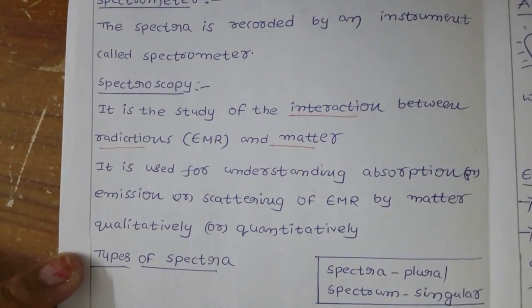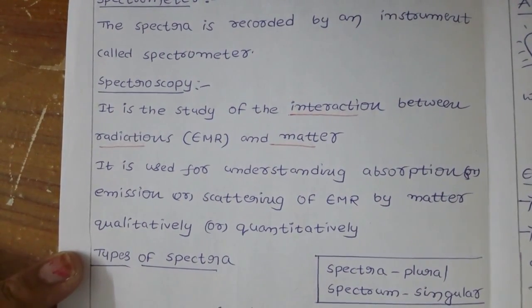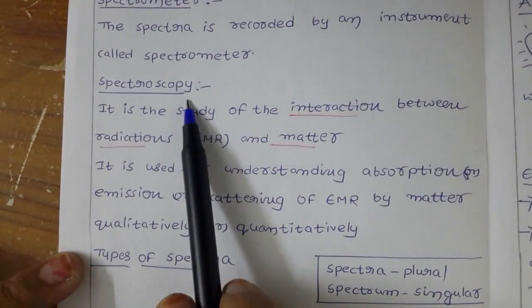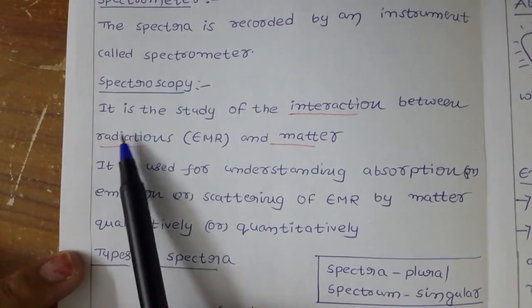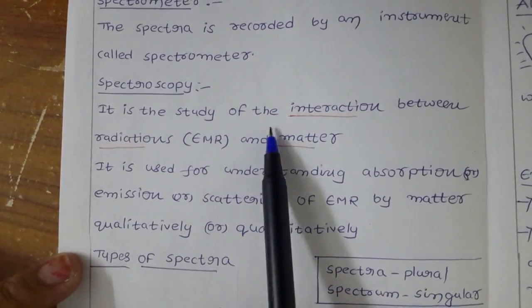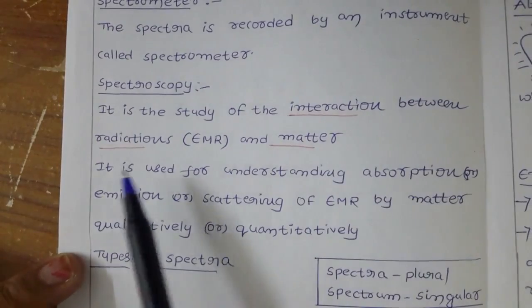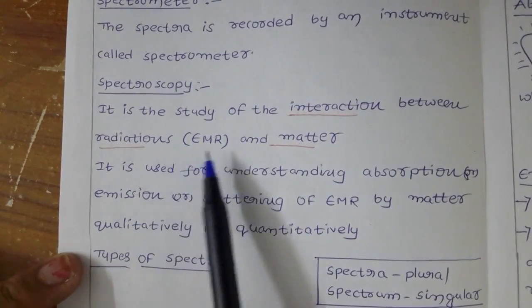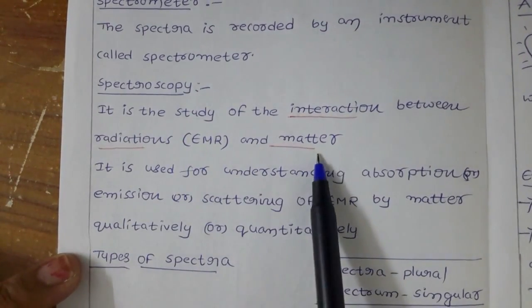All of these you learn, and that study is called spectroscopy.